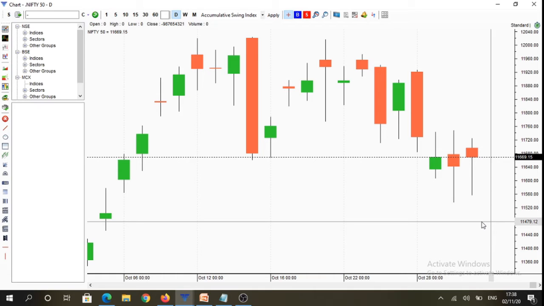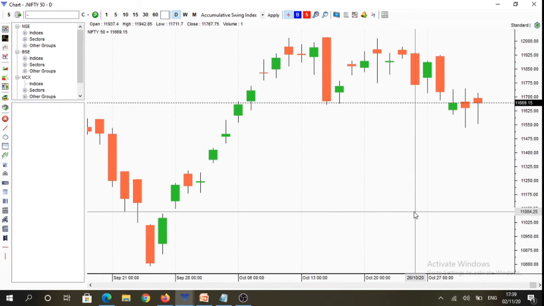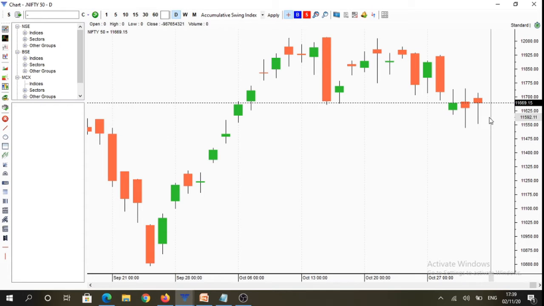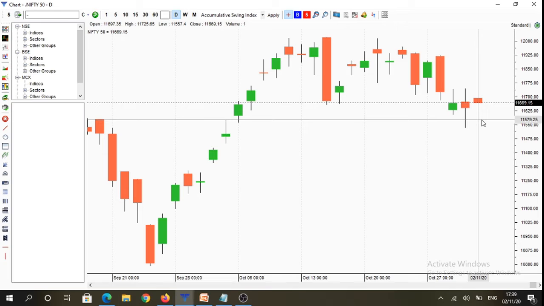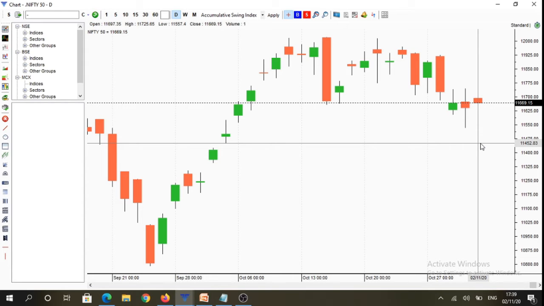And if you recall, we saw that today was an inside candlestick. So for the near term, today's highs and lows would be pivotal in deciding what is likely to happen. So above 11,725 levels, if market sustains, we would be looking for buying opportunities, and on the flip side, below 11,557, we'll look for selling opportunities. And 11,697 is the line in the sand between bulls and bears. So above 11,697, market would be under control of buyers, and on the flip side, below 11,697 levels, market would be under control of sellers.